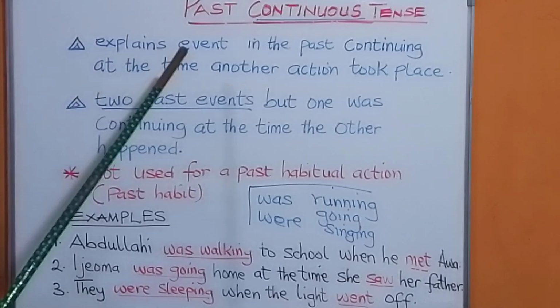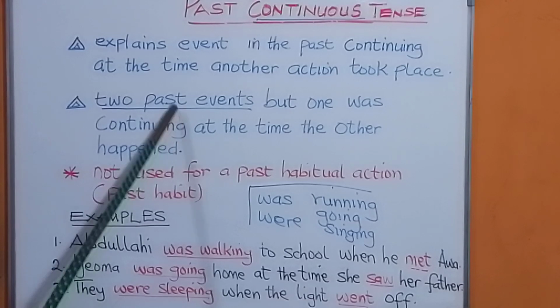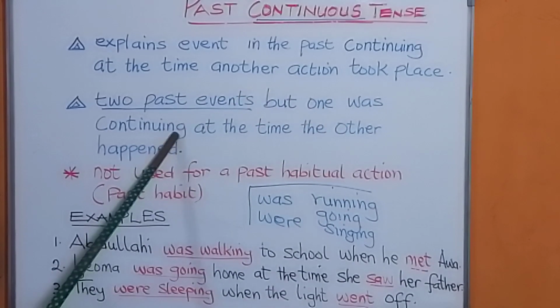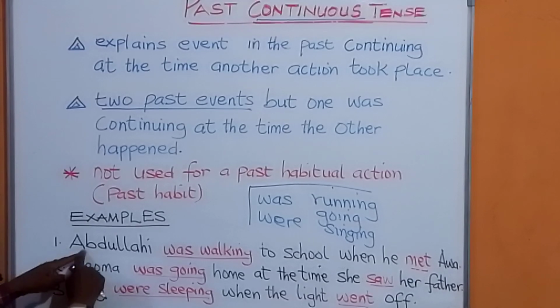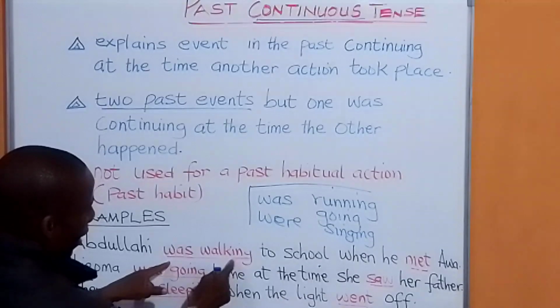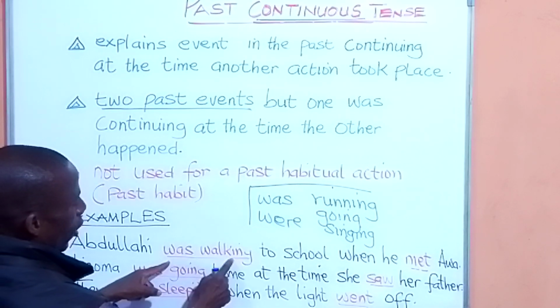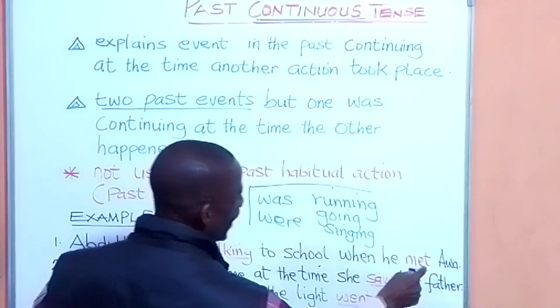Now let's take some examples. Remember we said in past continuous tense you have two past events, all happening at the same time, but one was going on at the time the other happened. If you see here, Abdullahi was walking to school when he met our friend.